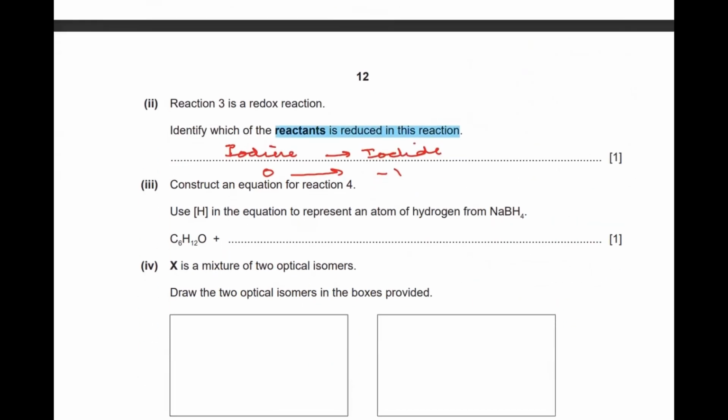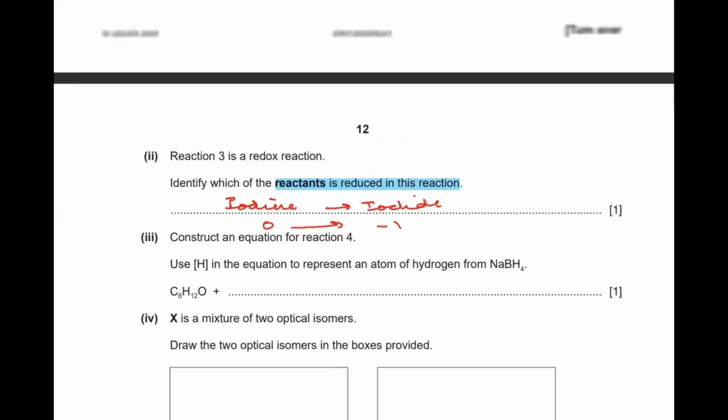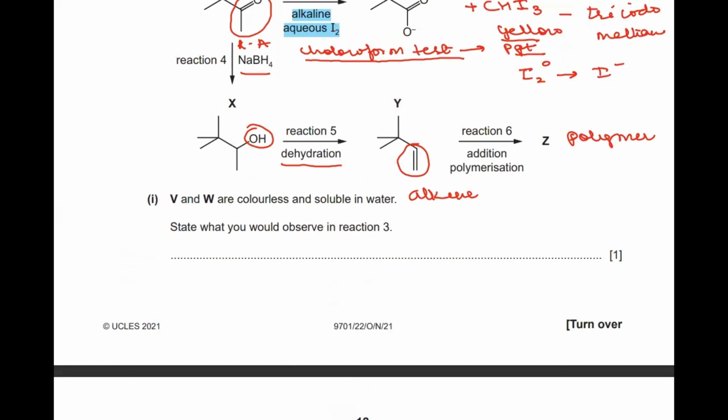Construct the equation for reaction 4. Use H in the equation to represent an atom of hydrogen from NaBH4. So let's go back and check it out. What is reaction 4? Okay, reaction 4 is this, right? In reaction 4, we have CH3 here, CH3 here, this is again CH3, this is OH, and we have CH3.